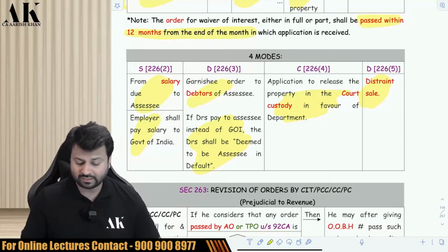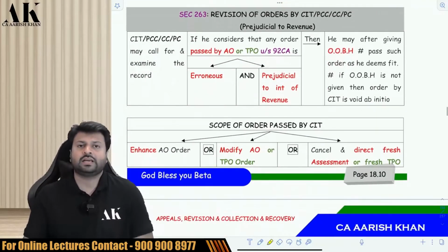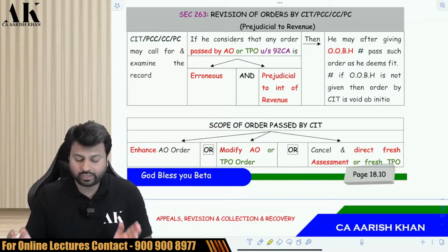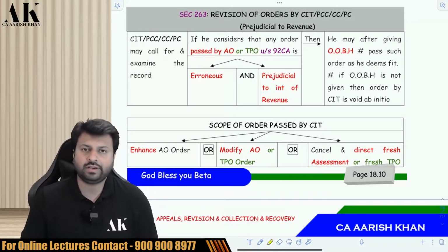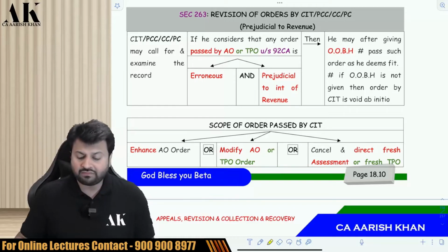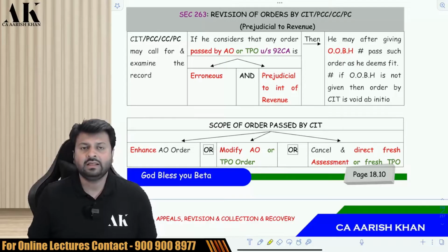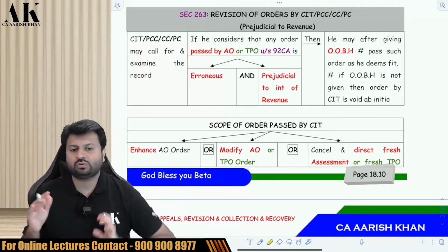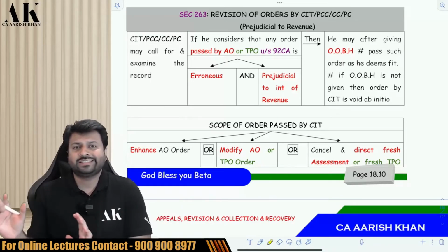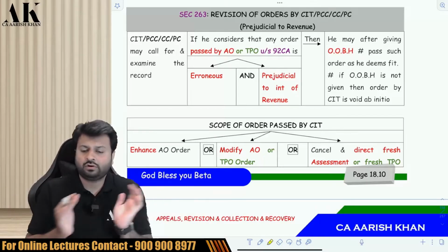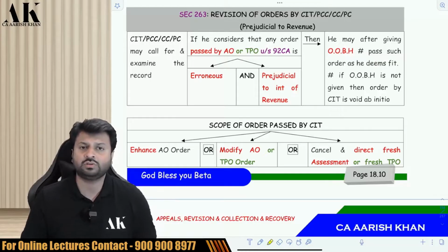Okay, so these are the very, very dangerous recovery mechanisms which are imposed by the government of India under section 222 to 226. Okay, now let's move on to the third and the last remedy under the income tax law, which is revision of order by CIT or principal chief CIT or chief CIT or principal CIT. So there are two sections for revision, that is one is 263, one other is 264. 263 talks about revision of those orders which are prejudicial to the interest of revenue, and 264 talks about those orders which are prejudicial to the interest of assessee.